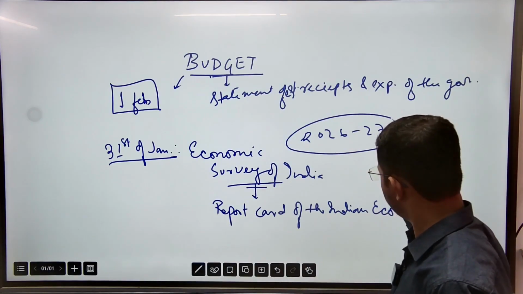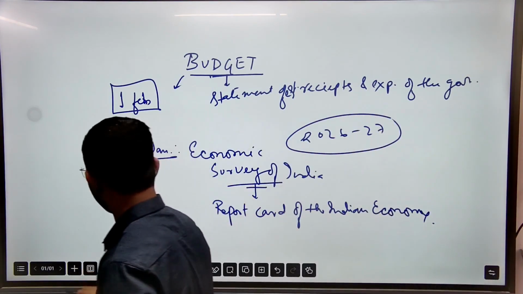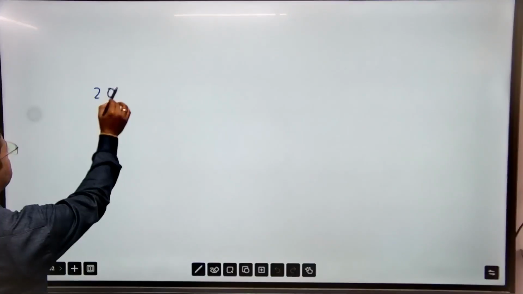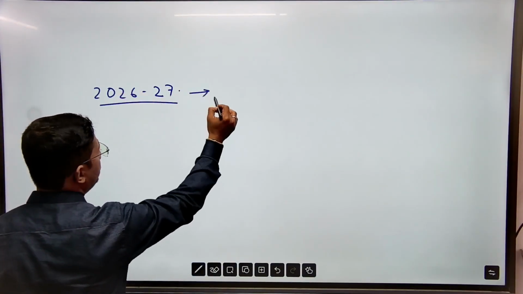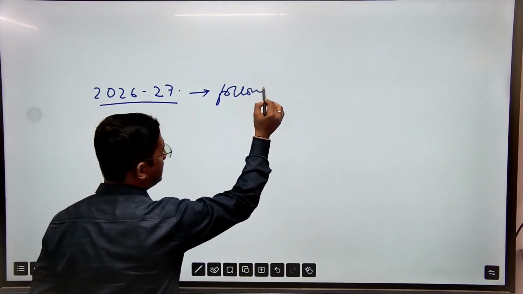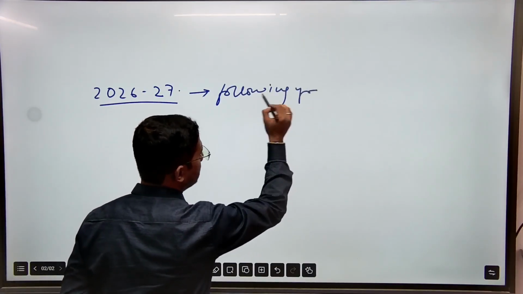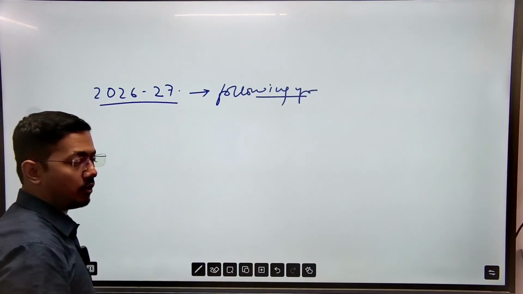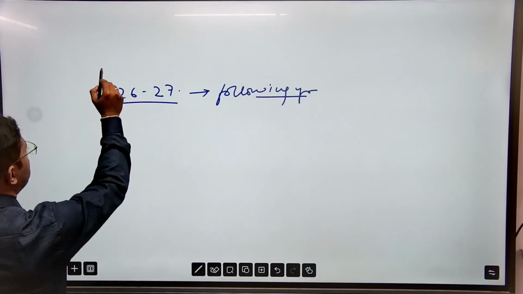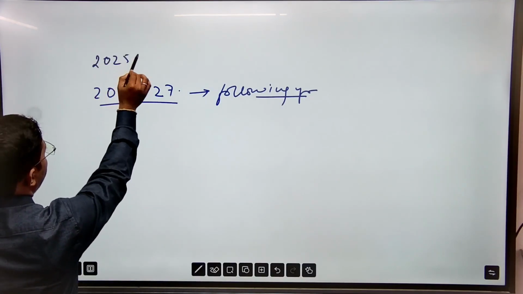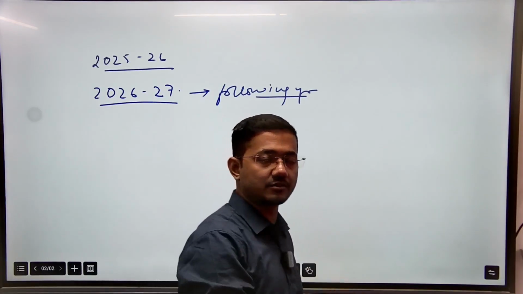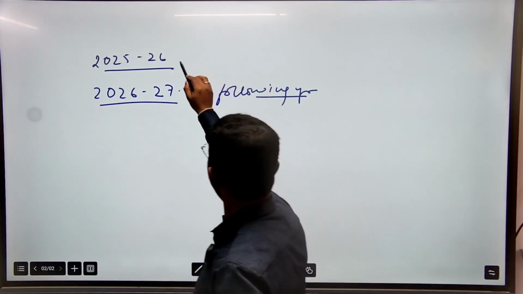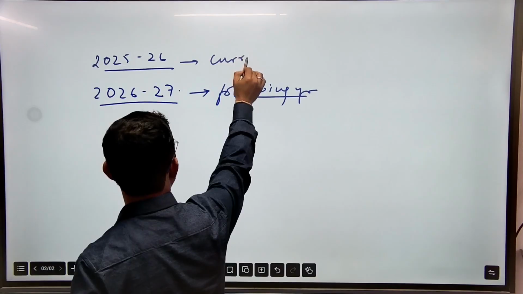Means if we are going to make the budget for the year 2026-27, that means it is the following year. We are not yet in this year. Only the budget has been prepared. It is the following year, or the budget year. We are currently in the year 2025-26, which will end on 31st March 2026. So we are in this current year.